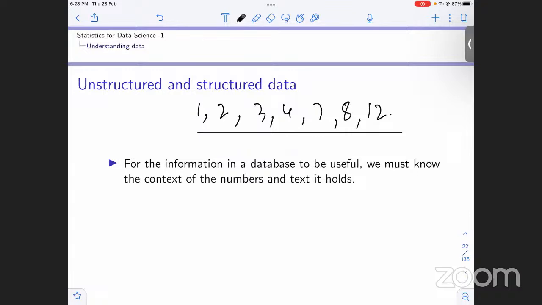For the data to be useful information, we must know the context of the numbers and text it holds. For example, we have this data: M, X, L, S.